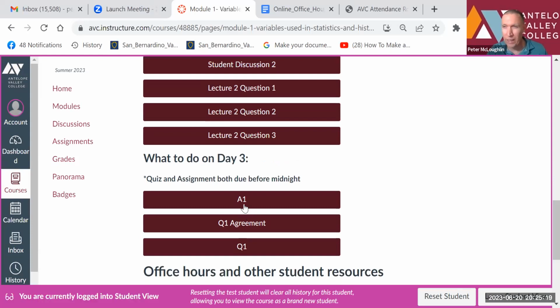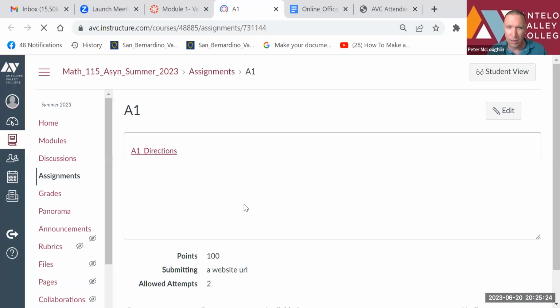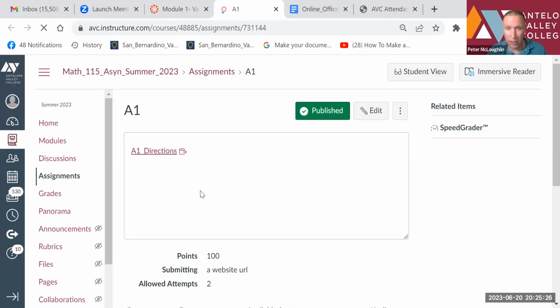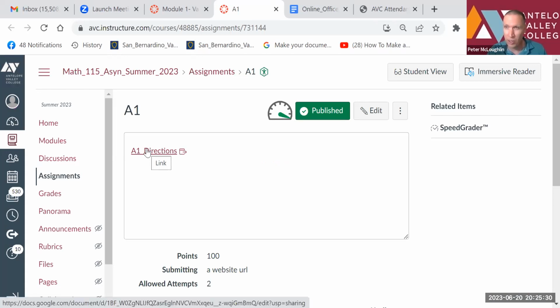Assignment 1 is actually available right now. If you click on it, it takes you to the directions. You can click on the directions and follow them on how to complete the assignment. So on day 3, your assignment will be due and your quiz will be due.